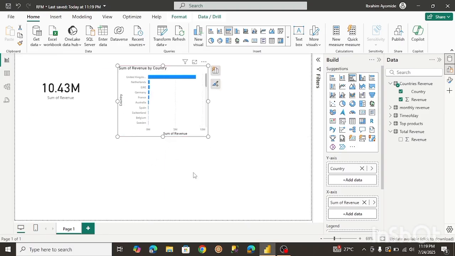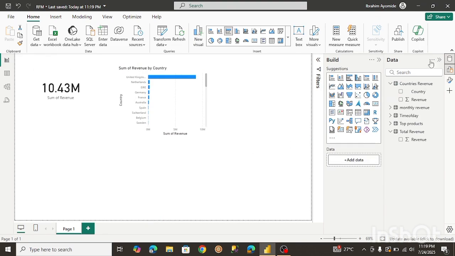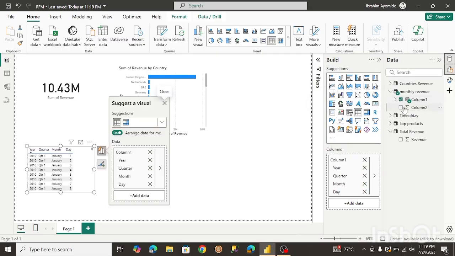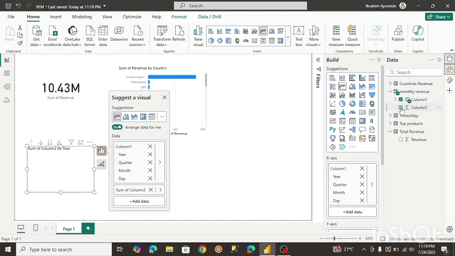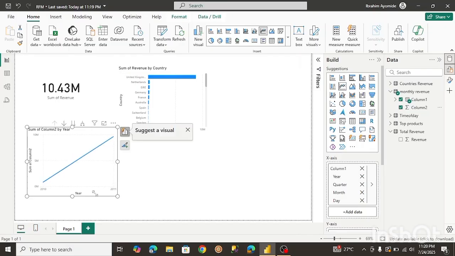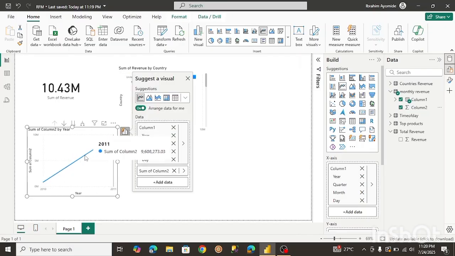Alright, so the next visual we want to create will be the monthly revenue. Just know our revenue is growing month by month. Let me just try to select this to see what it will bring. And this. Okay, so it's helping us to create a line chart. Power BI has managed to detect it. So here we can see that revenue is steady, growth is steady, and it's much easier to read like this. So the revenue is growing based on what we're seeing here.